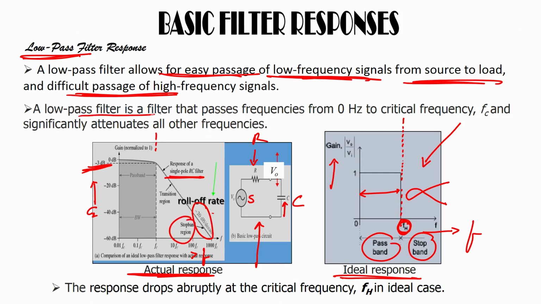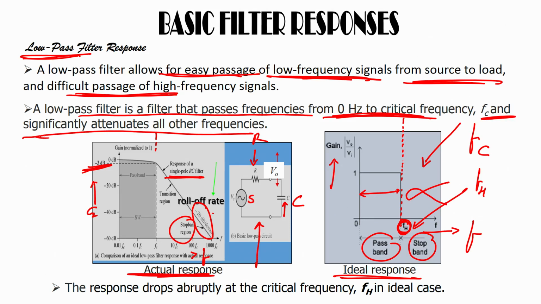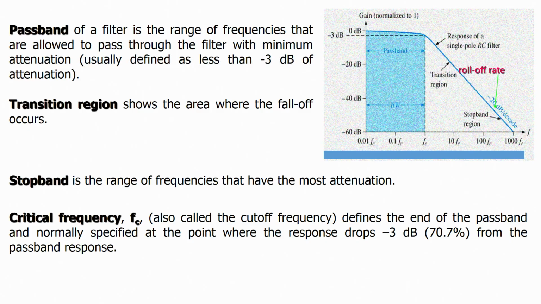So, a low pass filter is a filter that passes frequencies from 0 hertz to the critical frequency. The critical frequency can be denoted by FC, here it is denoted by FH, and the filter significantly attenuates all other frequencies. Any frequency above the critical frequency will be attenuated, which means it will not be allowed to pass. So, this is your low pass filter response.